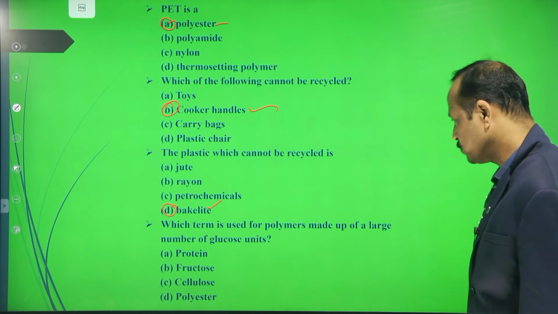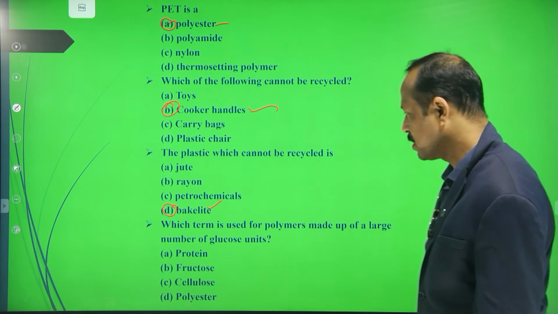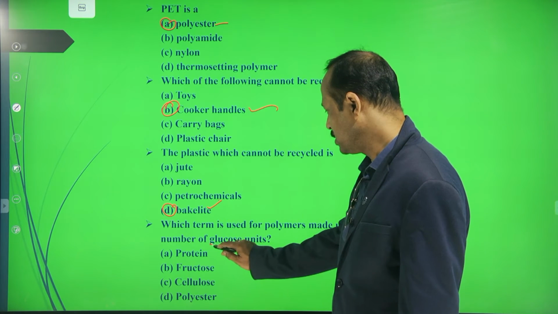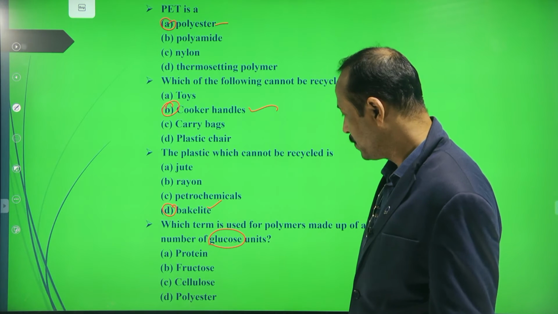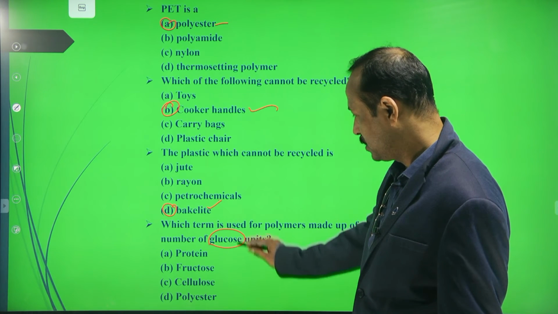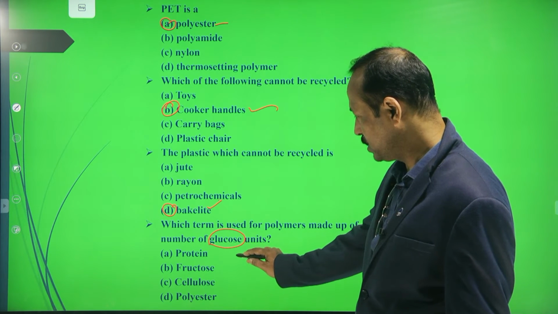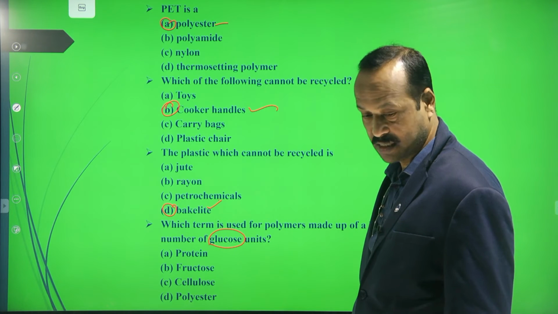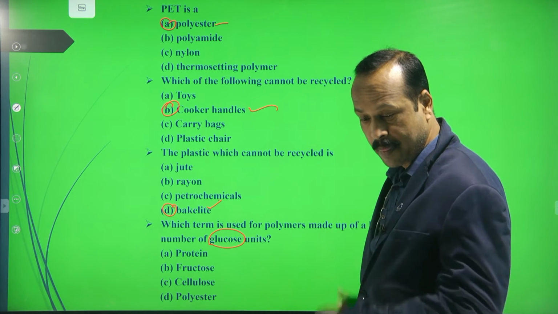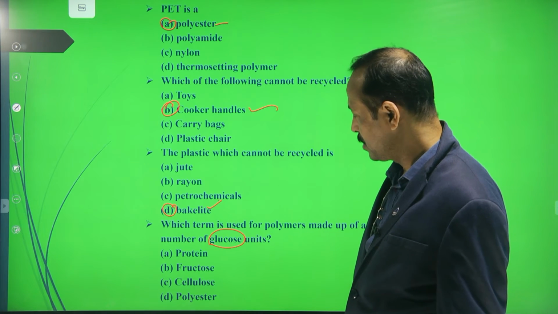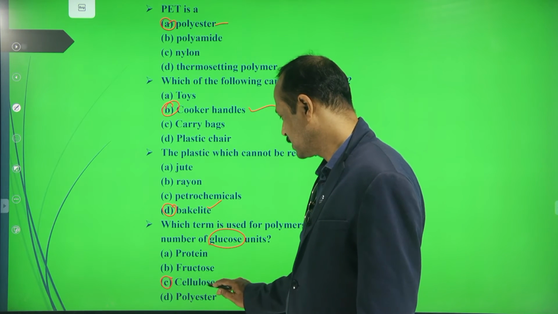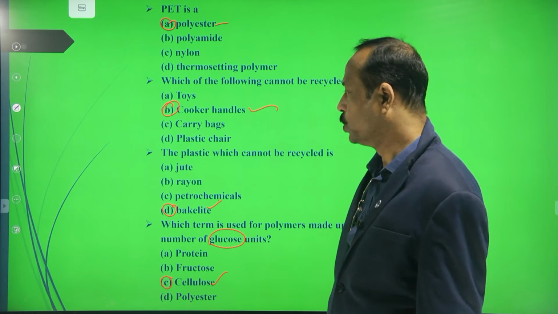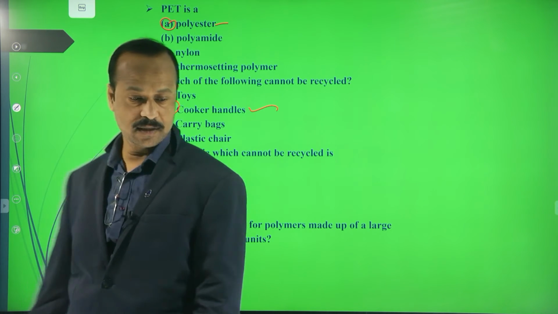Which term is used for a polymer made up of a large number of glucose units? A large number of glucose units joined to form one polymer. What is the name of that one? Protein, fructose, cellulose, polyester. Cellulose is the right answer. Cellulose is the right answer, right?